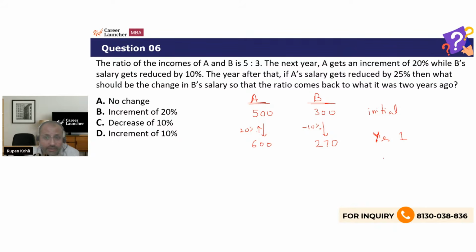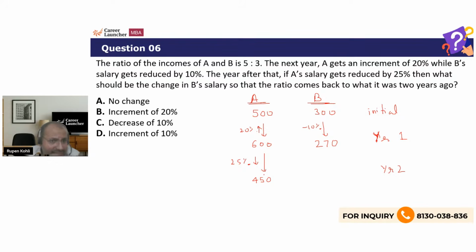The year after that, year 2, A's salary gets reduced by 25%, a 25% decrease, one fourth decrease. So 600 minus one fourth of 600 is 150. One fourth of 600 is 150. So 600 minus 150, 450.